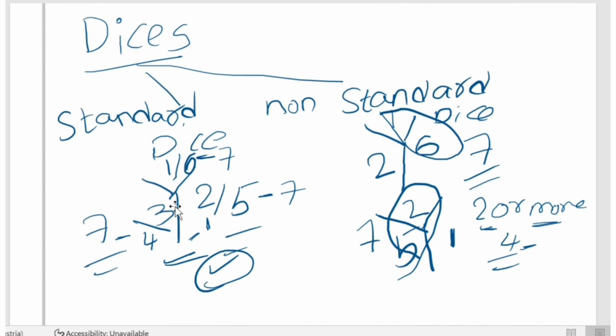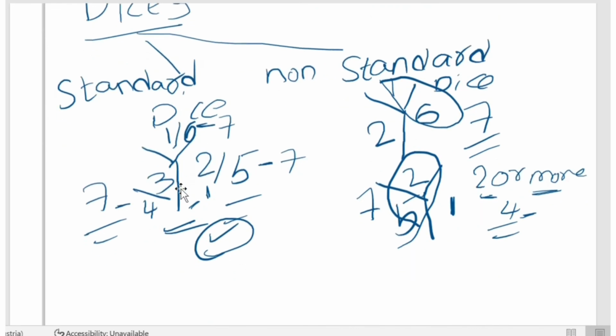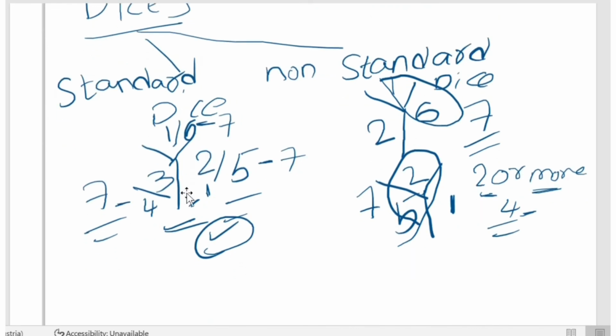Standard dice is such that the sum of opposite faces is always 7. When it comes to non-standard dice, the sum of adjacent sides is always 7.